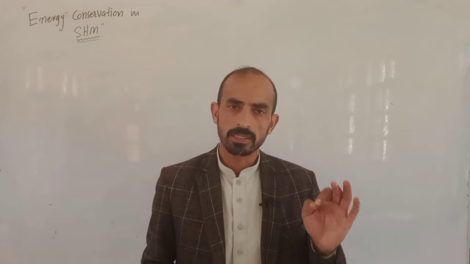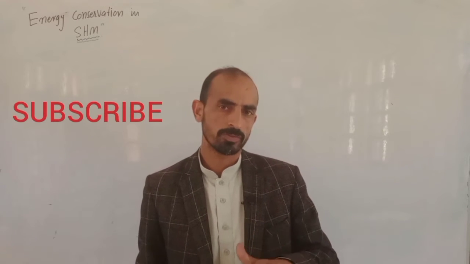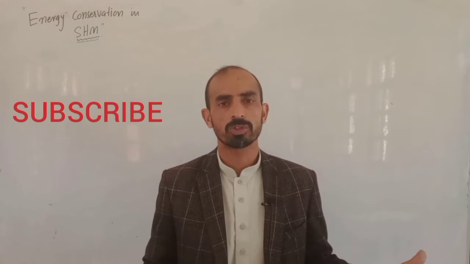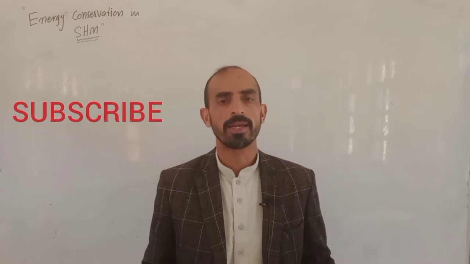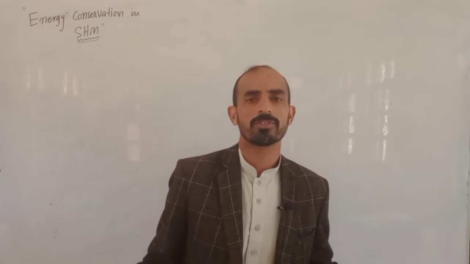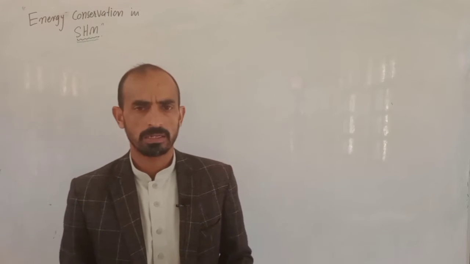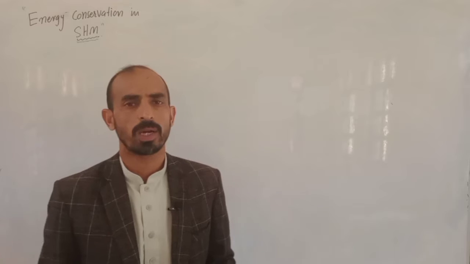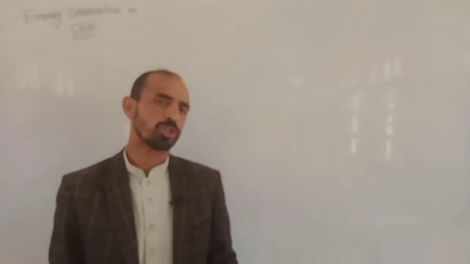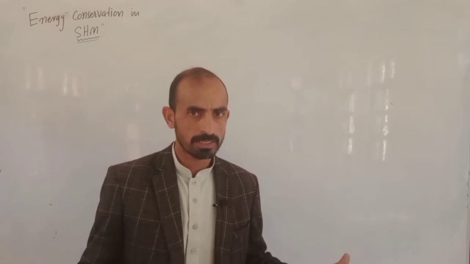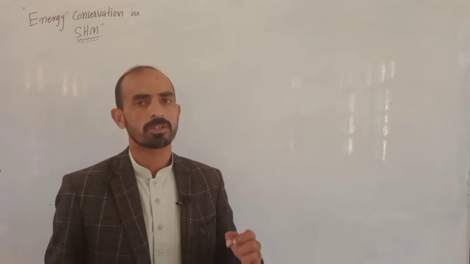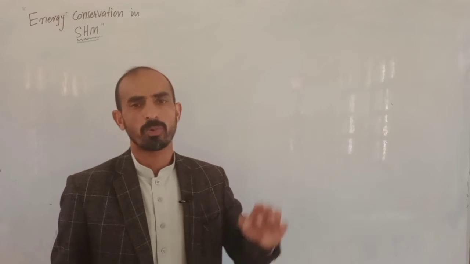That is, energy changes its form, that is, it changes from kinetic energy to potential energy, but at any point during the motion, the total energy, that is the sum of kinetic energy and potential energy, will remain the same. So students, we take a simple example of simple harmonic motion that we have been discussing in the starting lectures as well, that is a mass spring system, and we have proved that a mass spring system executes simple harmonic motion. So we take the same example, and in this example we will prove that the energy of the system is constant or the same at each point during the motion.